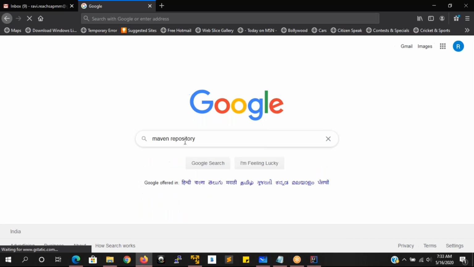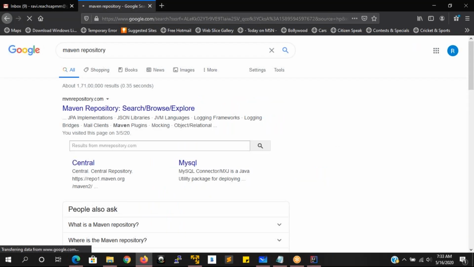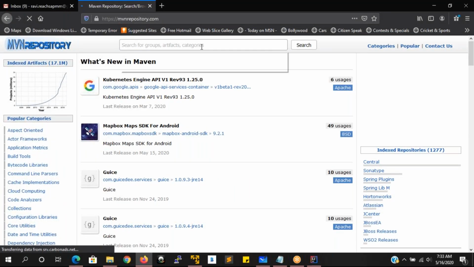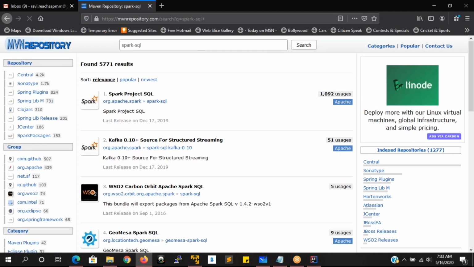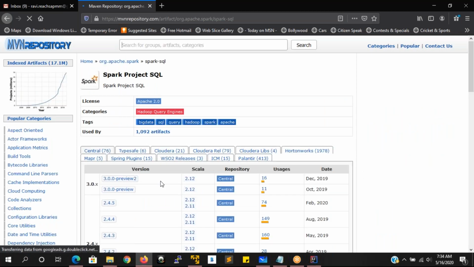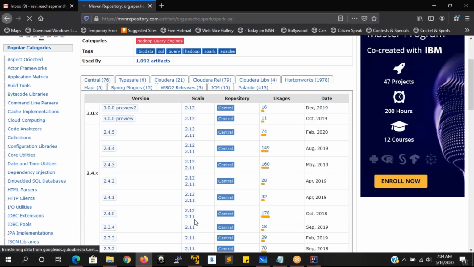And then here you go for Maven repository. In the Maven repository, go to this section, browse and explore. From here itself, you can also link to your streaming application. For this reason, I'm going for it. Here you just write spark-sql. Yeah. So here you can see Spark Project SQL. Just click on this. And according to the version, the version is 2.4.0, with the Scala version 2.11 that we are using.